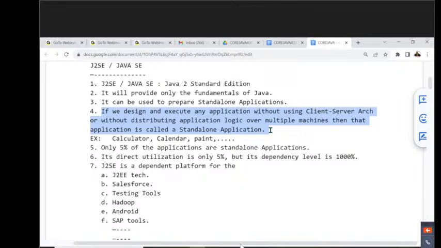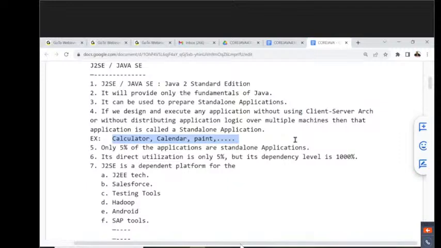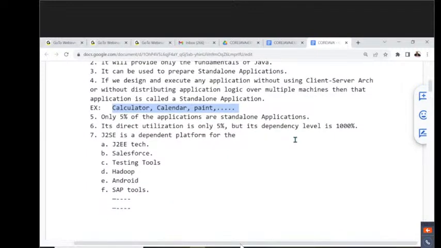If we prepare and execute any application without using client-server architecture, without distributing application logic over multiple machines, then that application is called a standalone application. Examples are a calculator, calendar, paint, and so on.